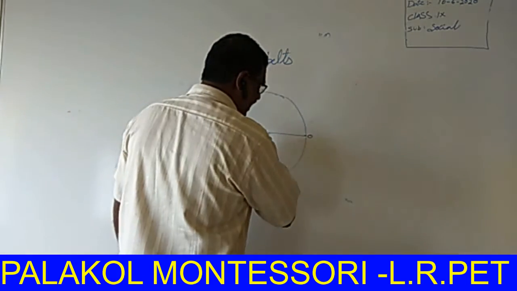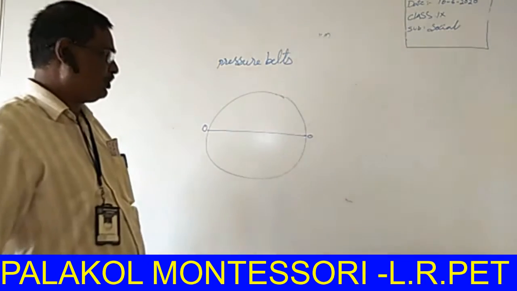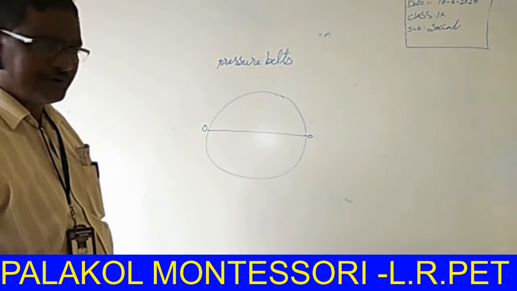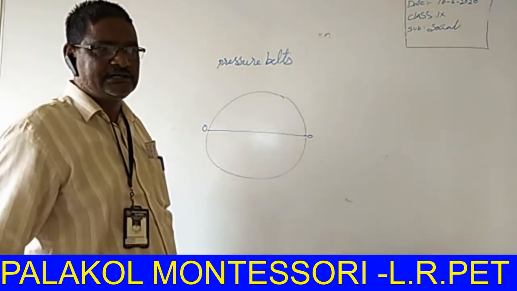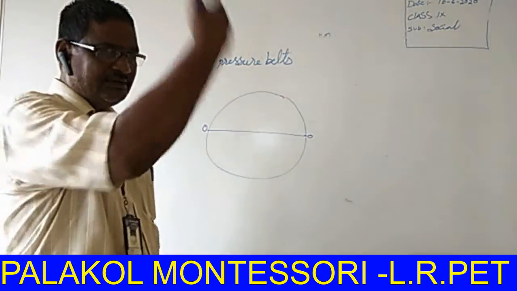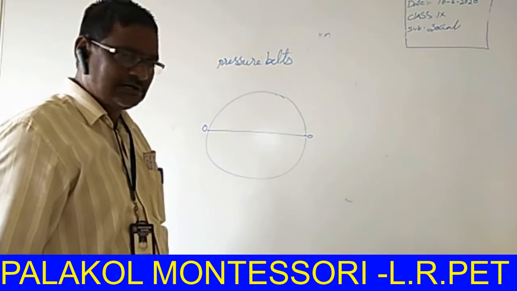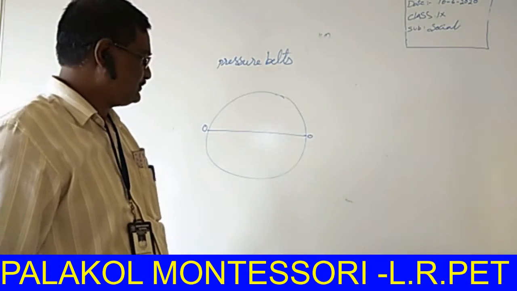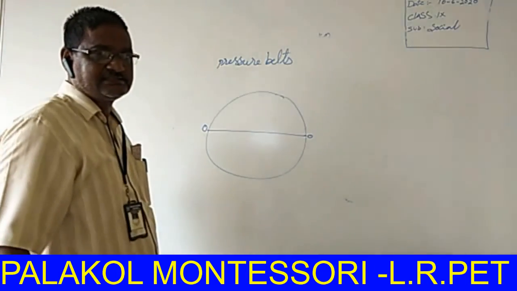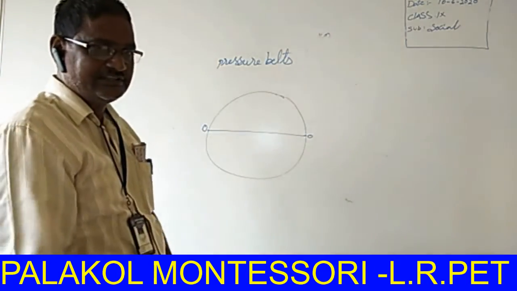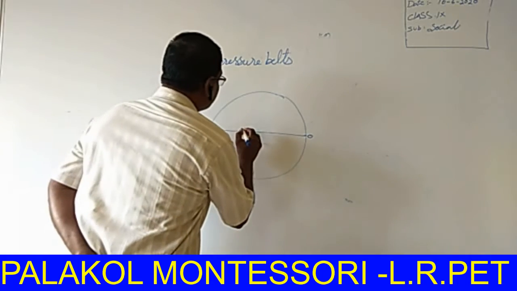Generally, on a map or globe, some lines are drawn horizontally and some vertically. These are called latitudes and longitudes. Of course, latitudes and longitudes are imaginary lines; nobody draws them exactly. So this is called the equator.